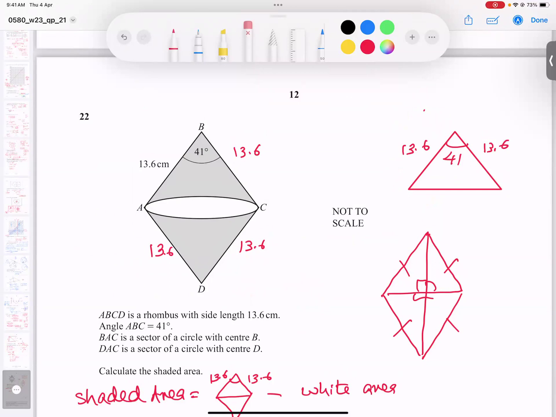So first of all, if you look carefully, even he mentioned the sector concept, sector of circle with center B or center D also. So look, is this a sector? Look, students. Okay, this is a sector, and if I join straight, this is called a segment. The reddish part is called a segment. How do we get the segment area? I repeat my words, this segment area. Can you see this red color? So this is the segment area.